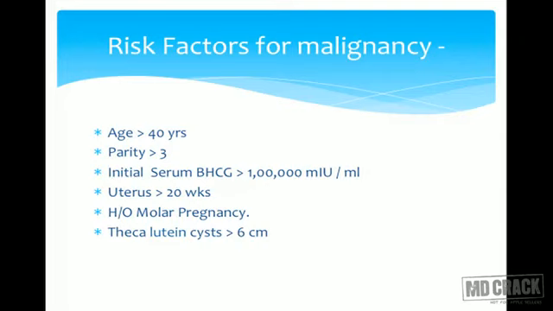Risk factors for malignancy: how can we say which woman is likely to develop choriocarcinoma and which woman is less likely to develop it later?